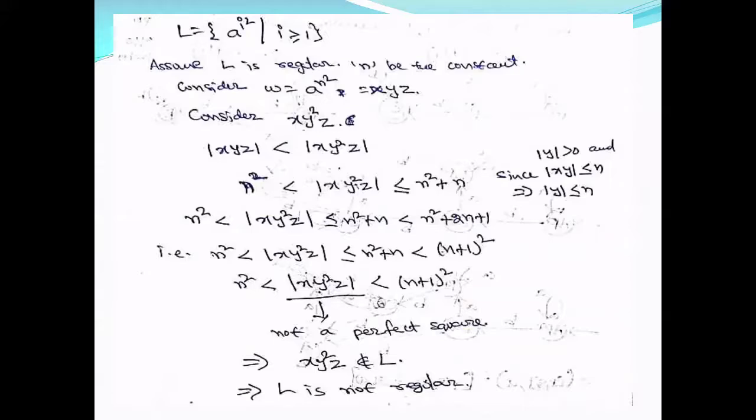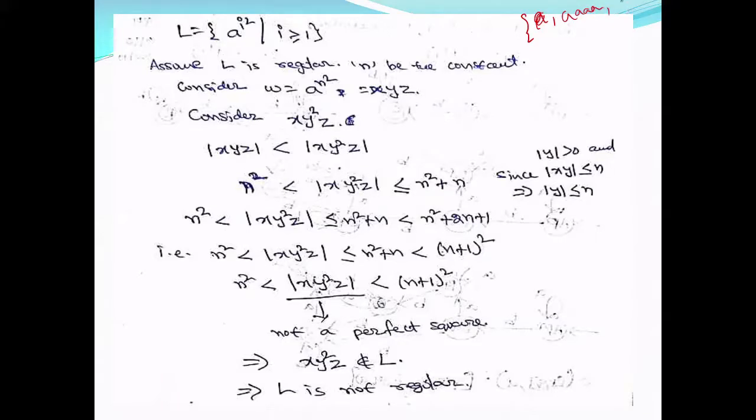Another example, a power I square. That is, the number of a's is a perfect square. For example, it will contain a, and it will contain the null string also, but because I is greater than or equal to 1, it should be a or 4 a's.